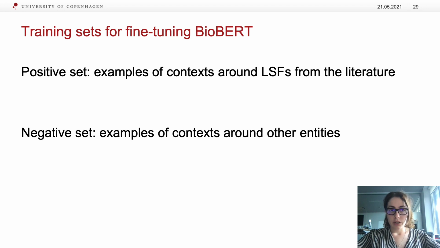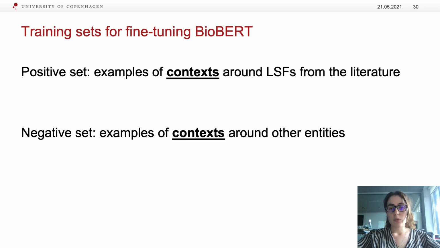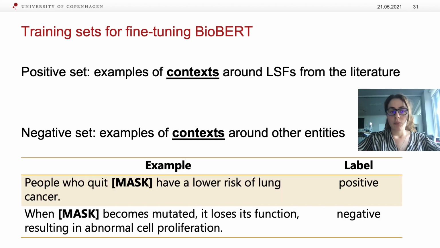The next thing that we needed was training sets to fine-tune, so do the supervised training of BioBERT. And we needed both a positive set and a negative set. The positive set was examples of context around lifestyle factors from the literature, while the negative set was examples of context around other entities. And here I want to bring your attention to the word context. We don't want the model to learn how the current lifestyle factors look like, because that way it will only detect the same things. But what we wanted to learn is how the context around it looks.